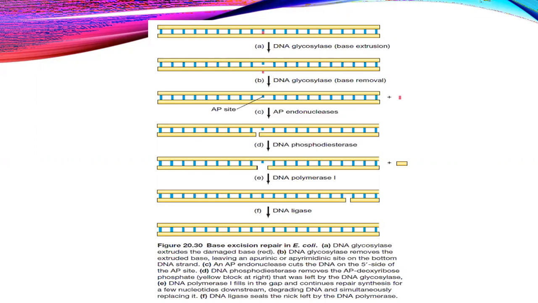So this is the whole method of base excision. Does anyone have any doubt regarding this? This is a very complex method in which different enzymes are used.